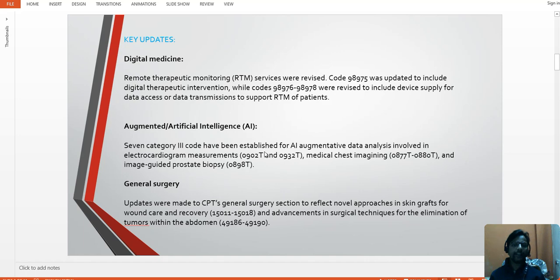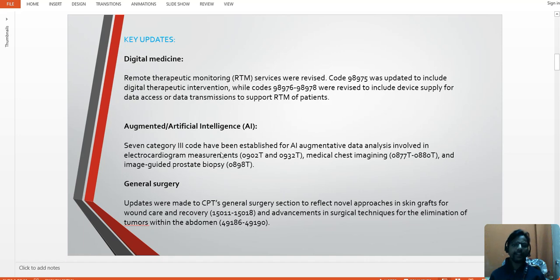Next, we have more changes in augmentative artificial intelligence, AI. Here, seven Category 3 codes have been established for AI augmentative data analysis involved in electrocardiogram measurements, medical chest imaging, and image-guided prostate biopsy.